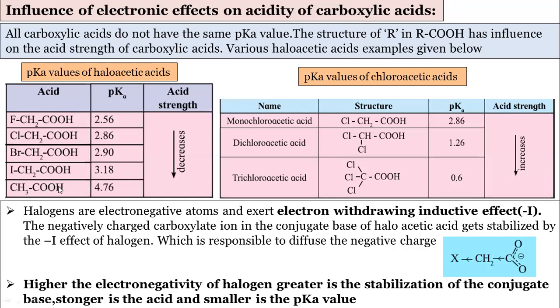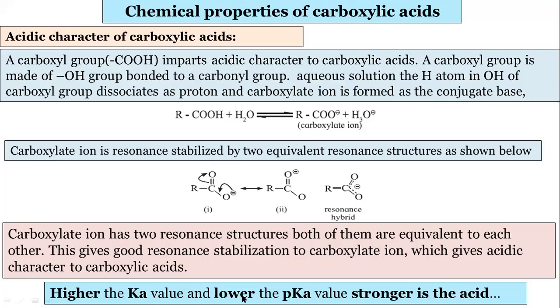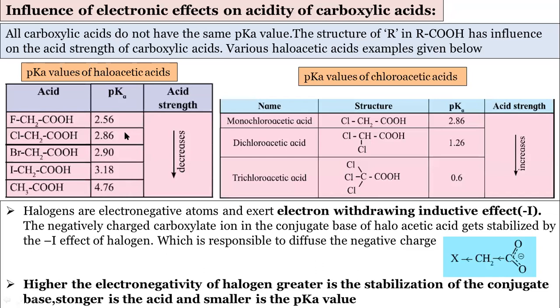See what is happening here, pKa values are increasing here, and you know, as per the statement, the lower the pKa value, the stronger is the acid. But in this example, the pKa values are increasing, which means the strength of the acid is decreasing. So CH3COOH is a very weak acid, and the strong acid is fluoroacetic acid.